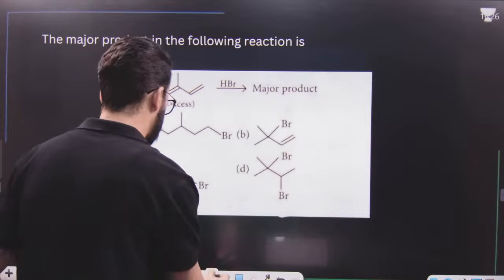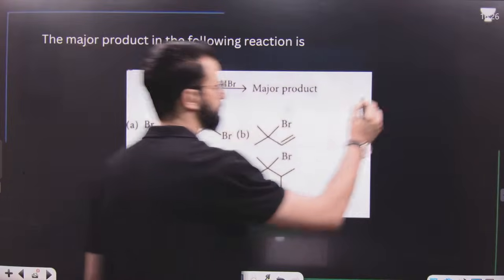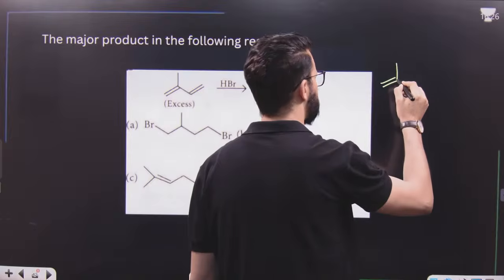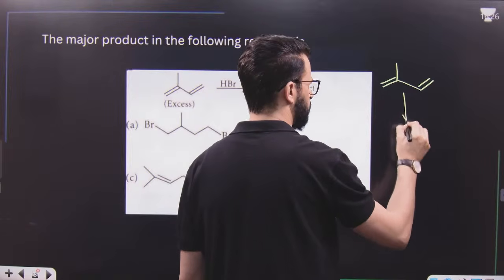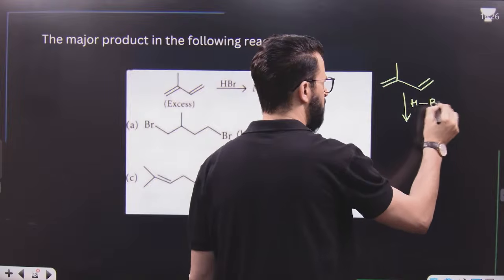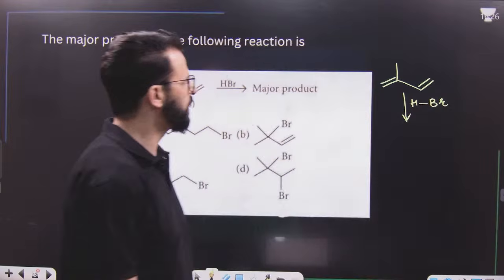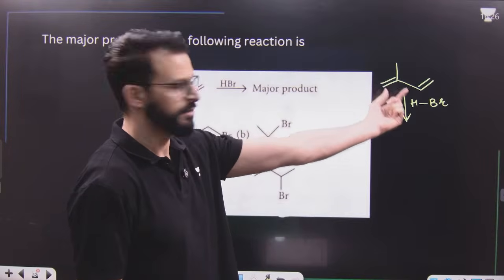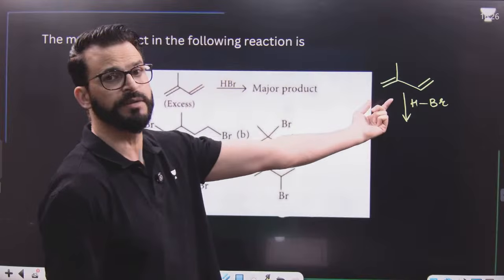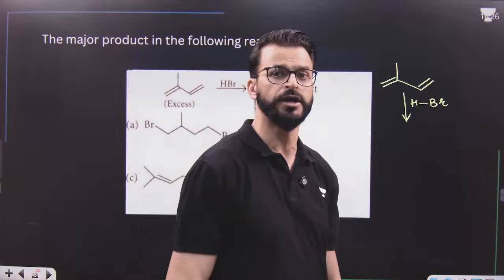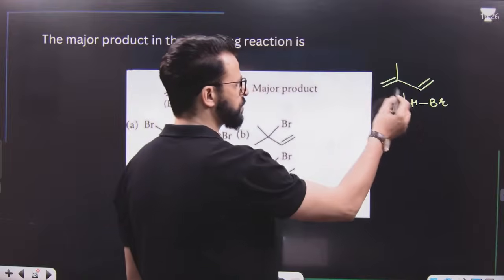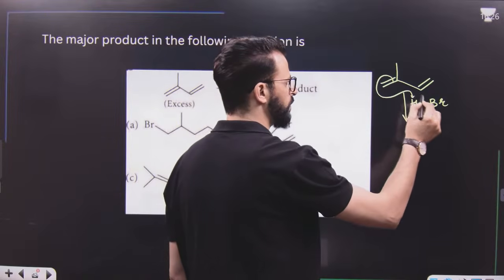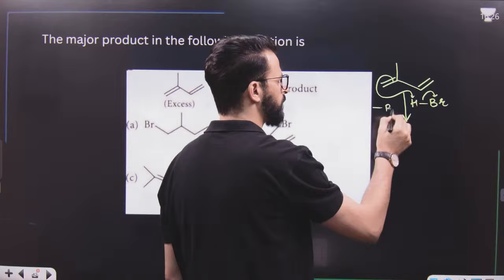Have a look. Which type of reaction is this? It is very, very simple reaction, but you have to understand this reaction. It is simply a double bond and HBr. So HBr will be added to the carbon-carbon double bond, but to that carbon-carbon double bond which can form the more stable carbocation, because this is an electrophilic addition reaction. So H will be added to this, Br minus will be lost.